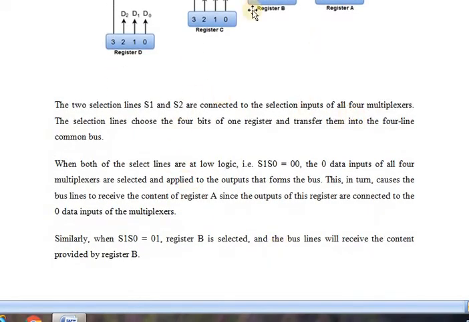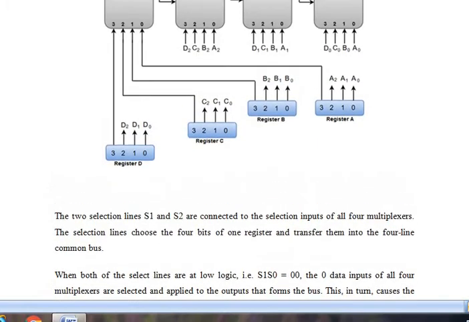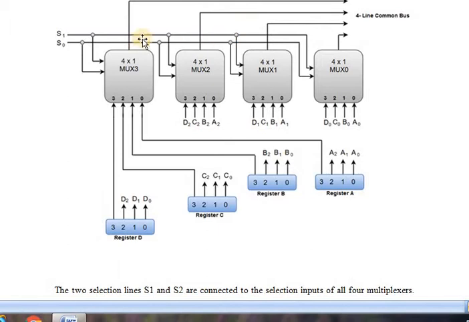That is what this paragraph says. The 2 selection lines S1 and S0 are connected to the selection inputs of all the 4 multiplexers. See here, S1 is connected to this multiplexer, S0 is connected to this multiplexer, multiplexer 3, multiplexer 2, multiplexer 1 and multiplexer 0. That is, S1 and S0 are connected to all the 4 multiplexers. Based on this input only, which register has to transfer the information will be decided.